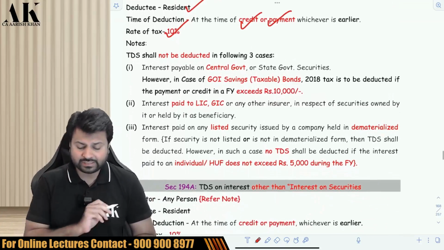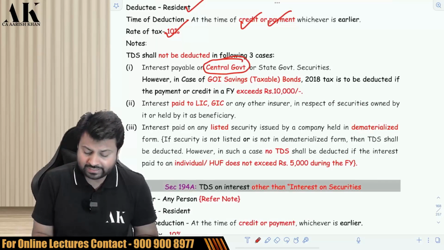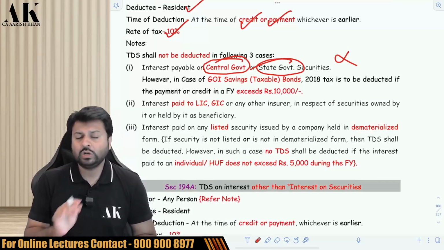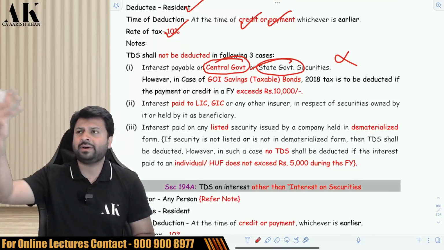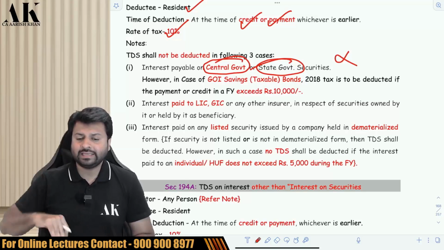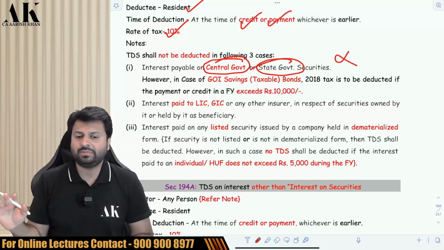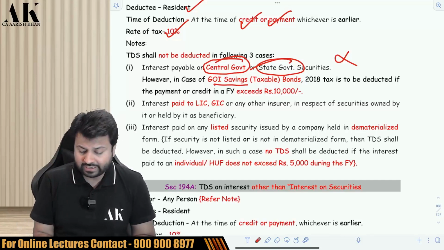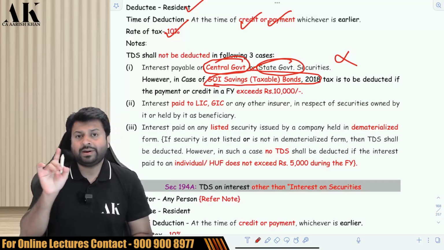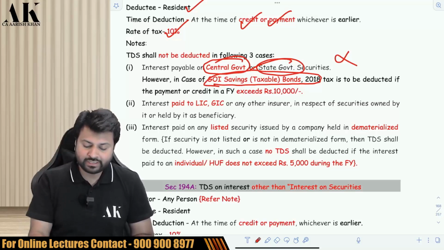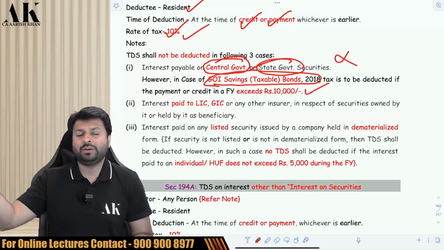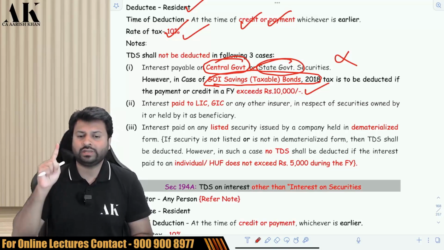Now, in some cases, TDS will not be deducted. If you are buying a central government or state government security, no TDS. Suppose I buy a central government or state government security and they are paying me interest, there is no TDS applicable. But if you are buying a Government of India taxable bond 2018, if you are buying this specific bond, then they will deduct TDS at the rate of 10%. If they make you a payment of interest of more than 10,000, the threshold over here is 10,000 rupees.